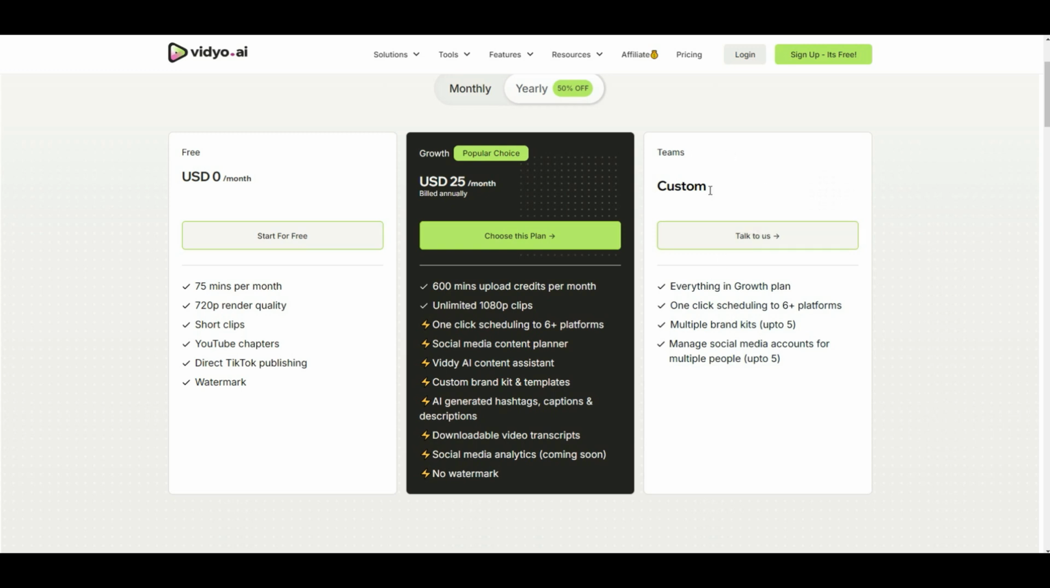Teams Plan for collaborators. Managing a team? The Teams Plan is customizable based on your needs, with a minimum of 3 seats, and includes everything in the Growth Plan. Plus, manage multiple social media accounts for up to 5 people, multiple brand kits, up to 5. This custom plan is designed for teams managing multiple brands or social media accounts and for power users.